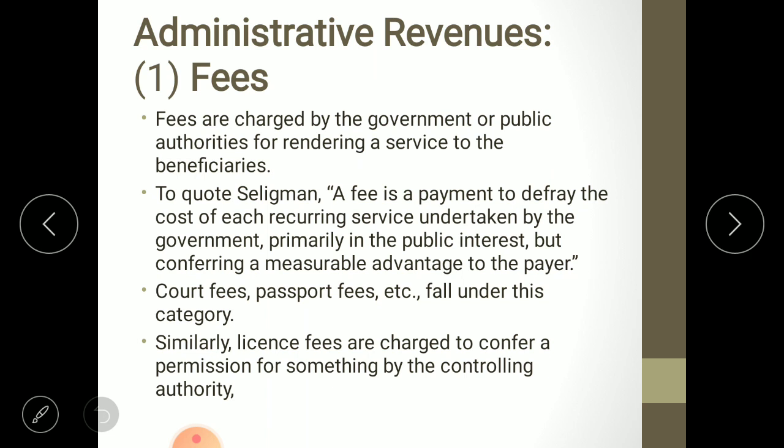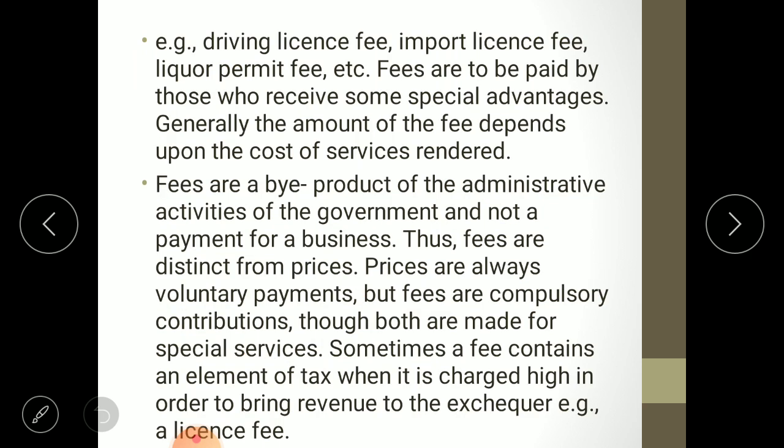Similarly, license fees are charged to confer permissions for something by controlling authorities. Here we will discuss that fees are generally of two types. One is a fee for which you are providing special facilities. These are the court and passport fees. Now the second category is license fees. License fees are those fees which you are charging for giving permission of usage of anything. For example, driving license fee.